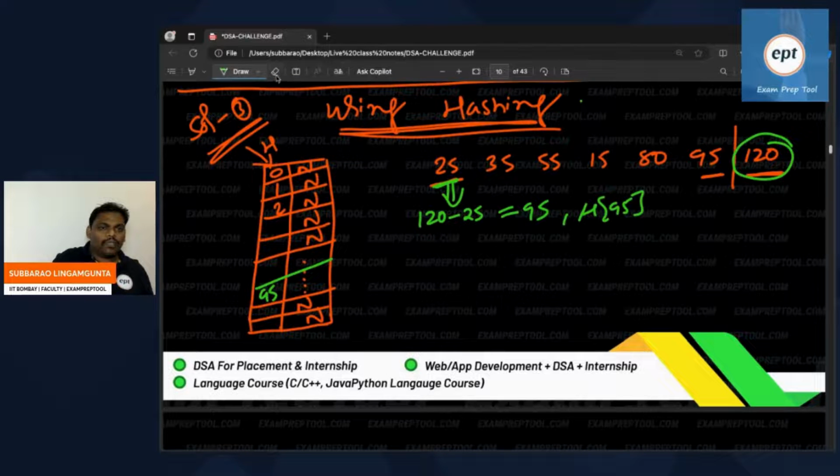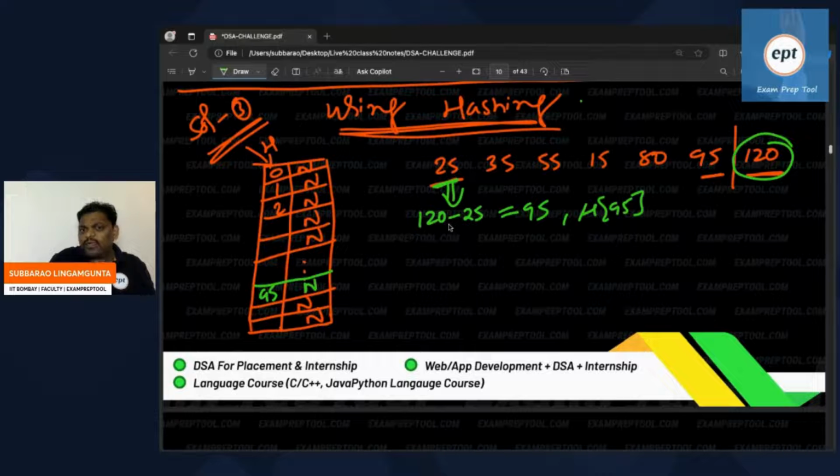Hashing of 95, if you observe, no one is there. None there. So that means for the element 25, one more number, 95, is required. I will verify whether 95 has already come or not. Not came. Whenever it has not come, don't disturb. 25 plus 95 is 120.